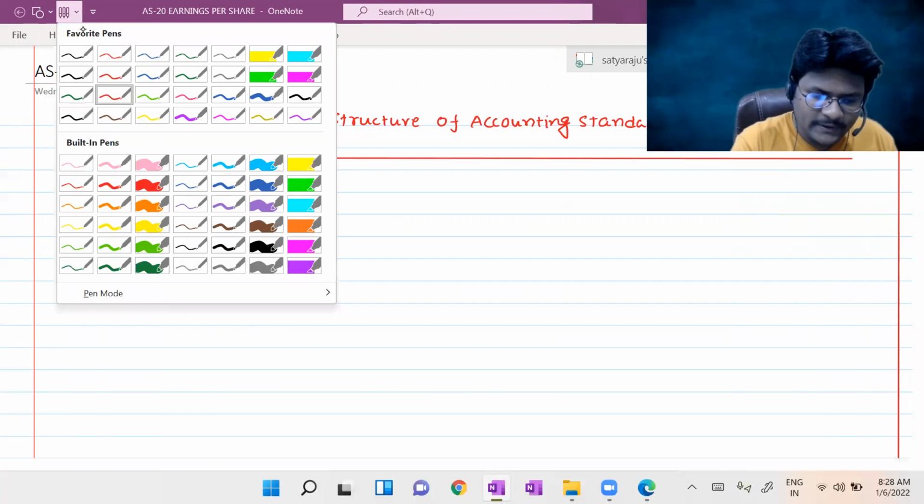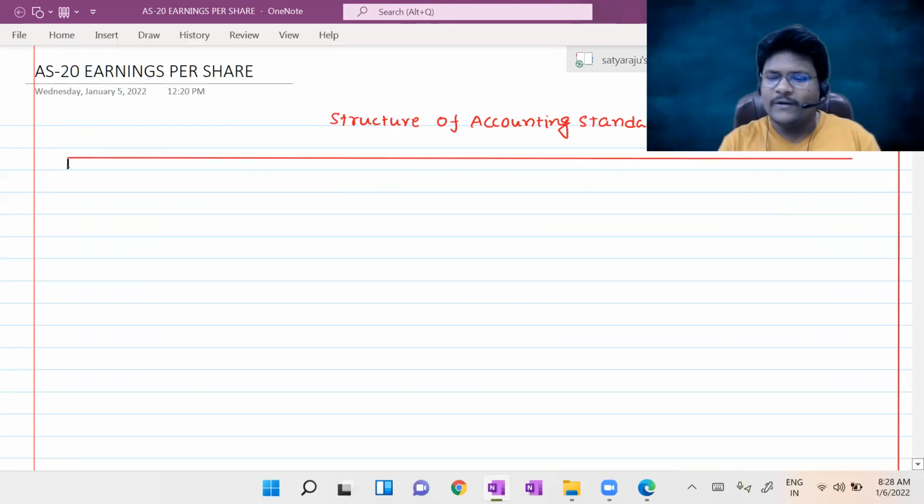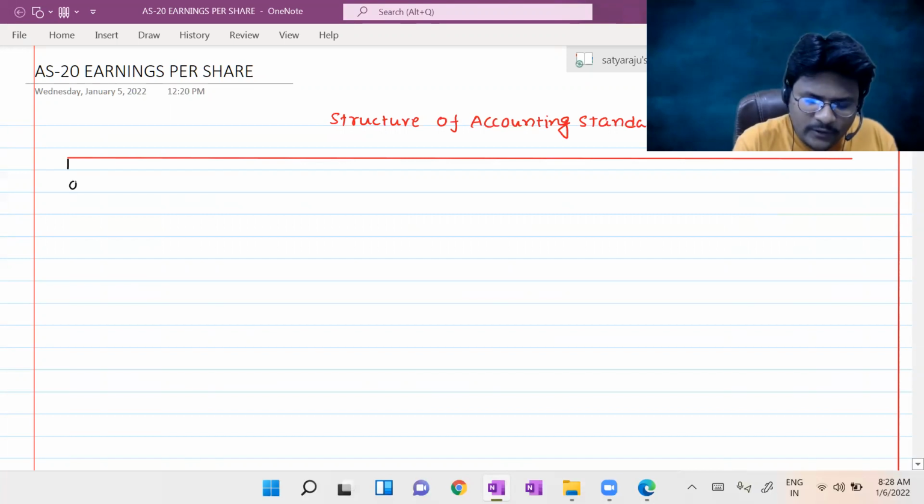Right, guys, please concentrate. Any accounting standard will start with the basic objective, the reason for its existence: why this accounting standard was introduced and what it covers, which is nothing but the objective. Any accounting standard will first discuss the objective.